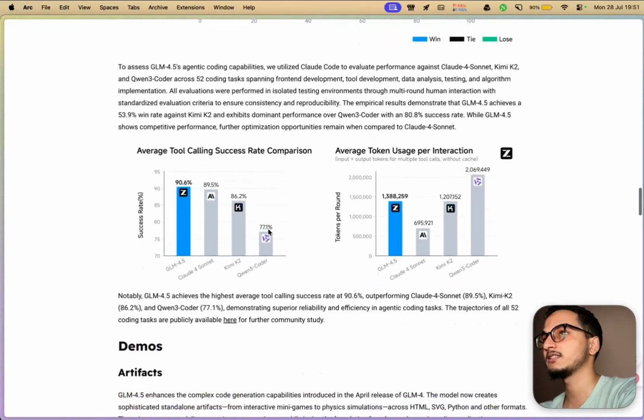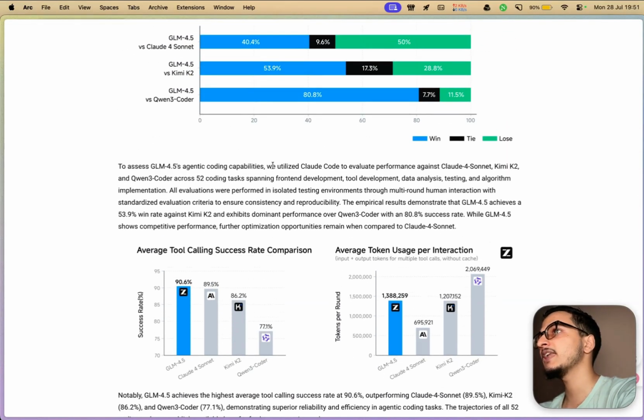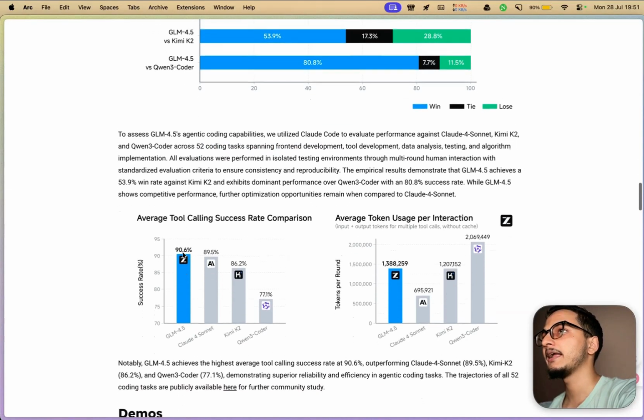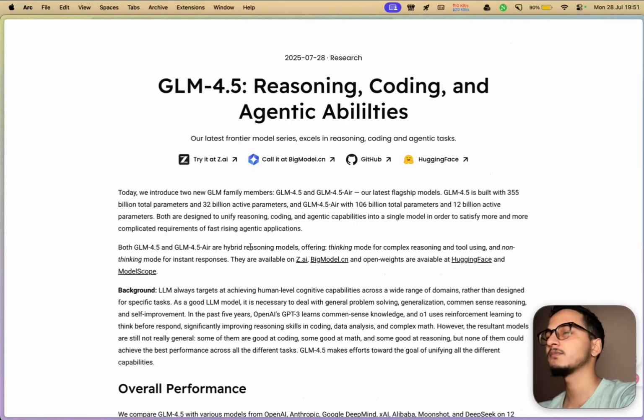Another thing we have in the benchmarks here is that they utilized Claude Code to evaluate performance against Claude 4 Sonnet, Kimi K2, and Qwen 3 Coder across 52 coding tasks, spanning front-end development, tool development, data analysis, testing, and algorithm implementation. And for tool calling, we can see that GLM 4.5 stands at the top with a 90.6% rate, while Claude 4 Sonnet has an 89% rate. Kimi K2 has 86%, and Qwen 3 Coder is lagging very far behind. So these were all the benchmarks.